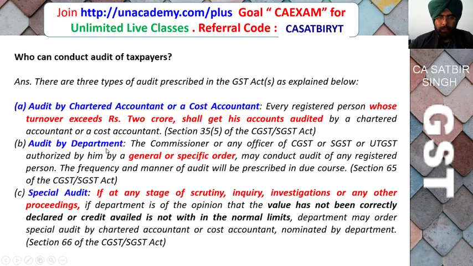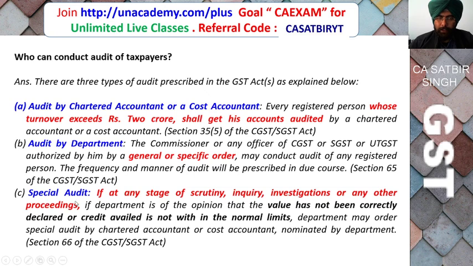Second is audit by the department. Even if the person is not liable to get his accounts audited under GST, even then the GST department can order audit of any person, even if the turnover is below 2 crore. The Commissioner or any officer authorized by him by general or special order may conduct the audit of any registered person. Whether it will be conducted monthly, half yearly, or annually will be decided by the Commissioner itself.